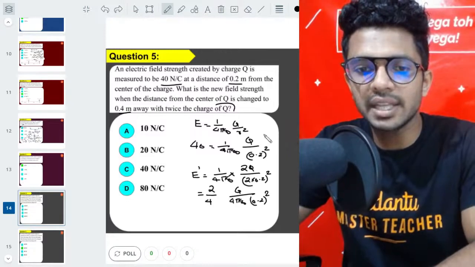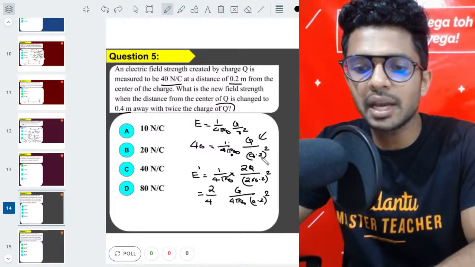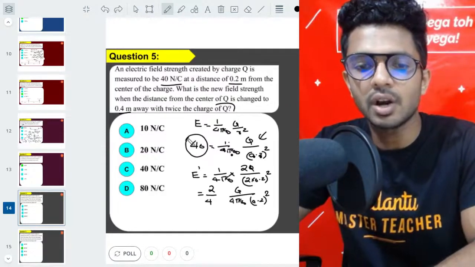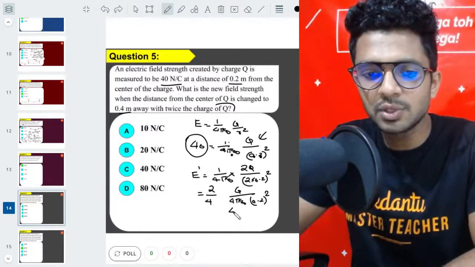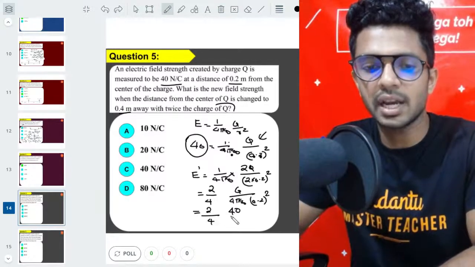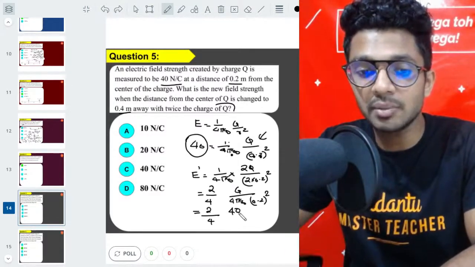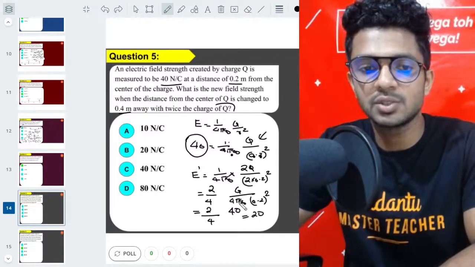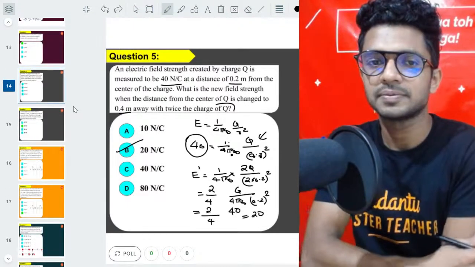Now, if you look at the above equation, 1 by 4 pi epsilon 0, q divided by 0.2 the whole square was found to be how much? We got it as 40, right? So I am substituting the same here as 40. So this is 2 by 4 into 40. What's 40 by 4? That's 10, into 2, how much? It's 20. So we have option B as our answer.